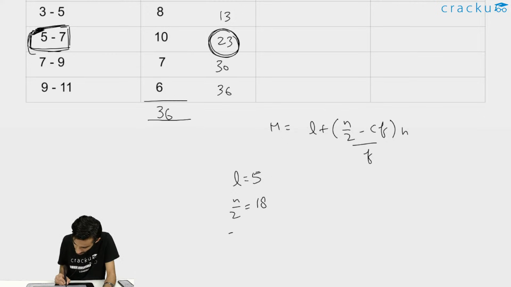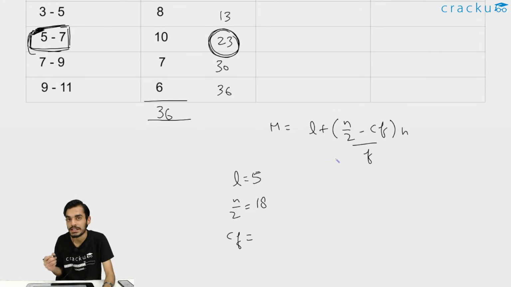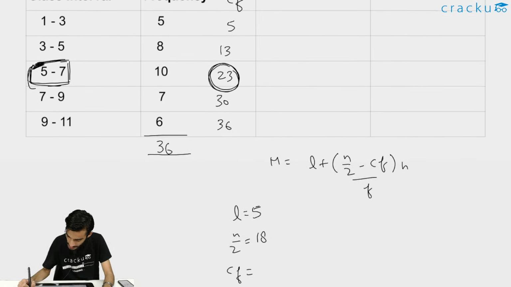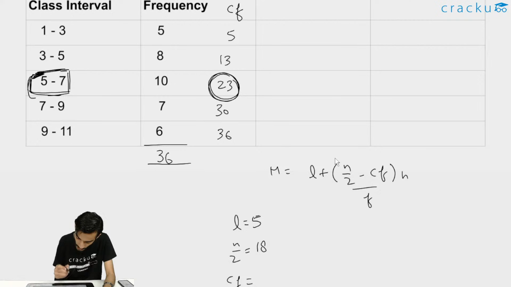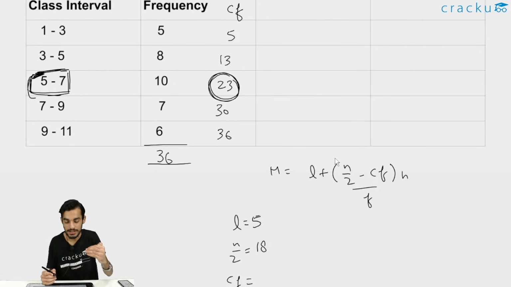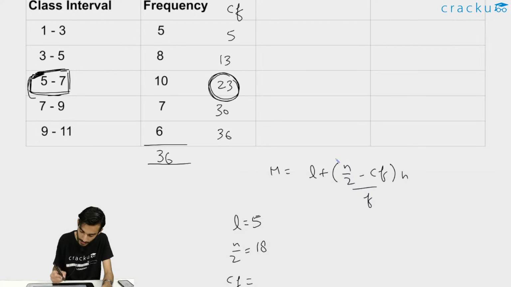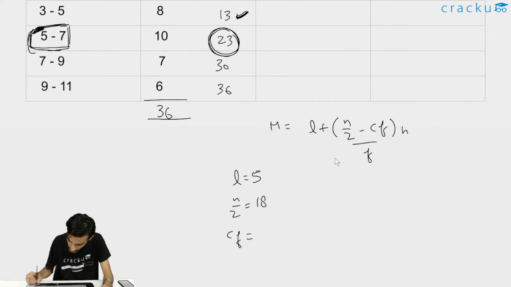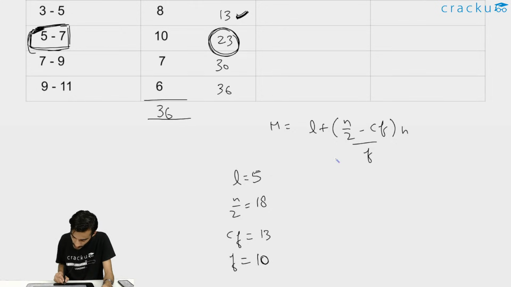Now cumulative frequency, remember the cumulative frequency that we need to take is of the class that is just above the median class, right? Should not be making these mistakes, right? Because the median class is from 5 to 7, we need to take the value as 13, just above the median class. So CF will be 13 and the frequency of the median class is 10. So frequency of the median class is 10, CF is 13, n by 2 is 18, L is 5, and of course H, that is class size, is 2.